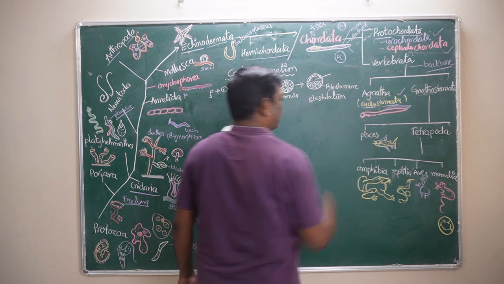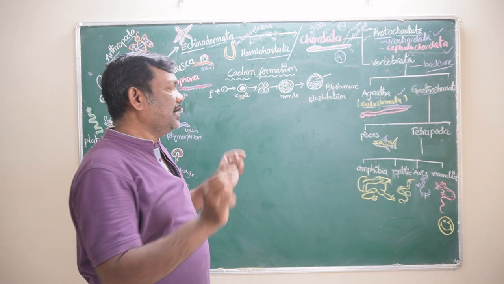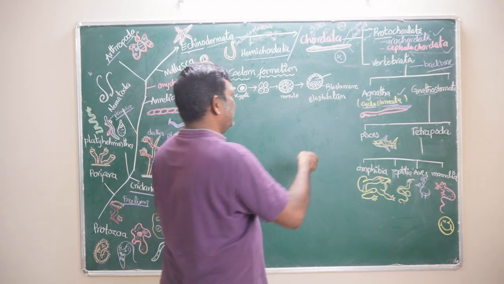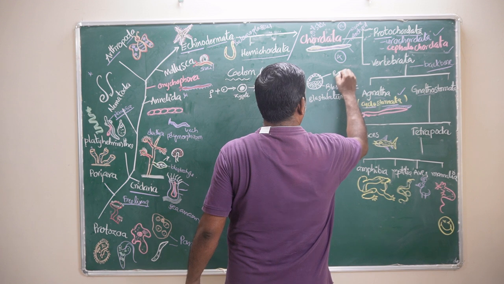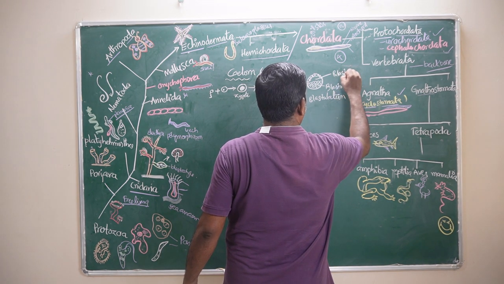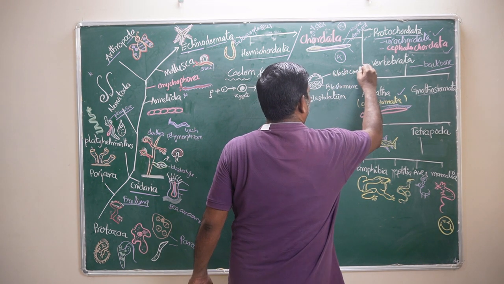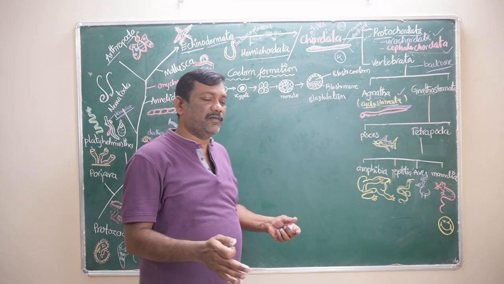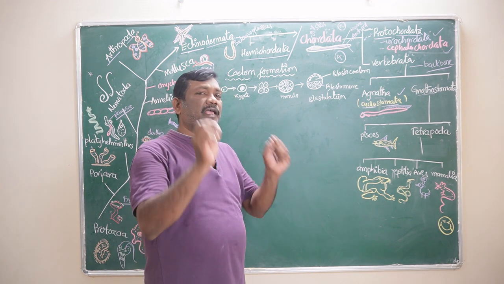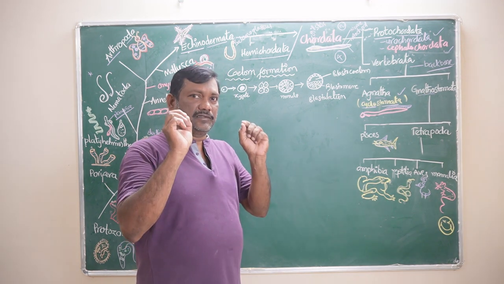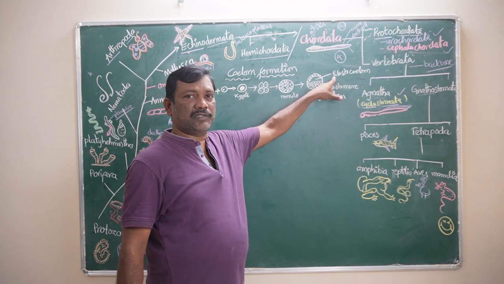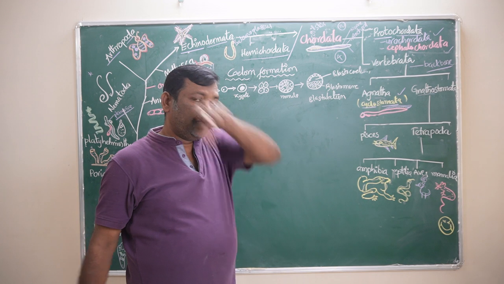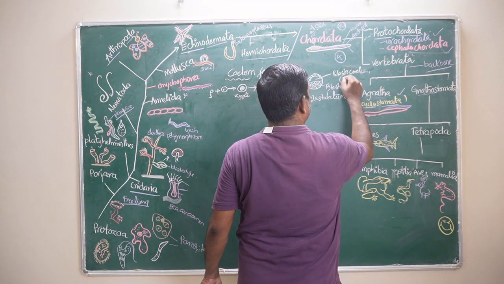This is a cavity, the first coelom formed in the body during embryonic development. It is called the blastocoel. First time during embryonic development in the animal kingdom, a coelom is formed, the blastocoel, called the primary coelom.